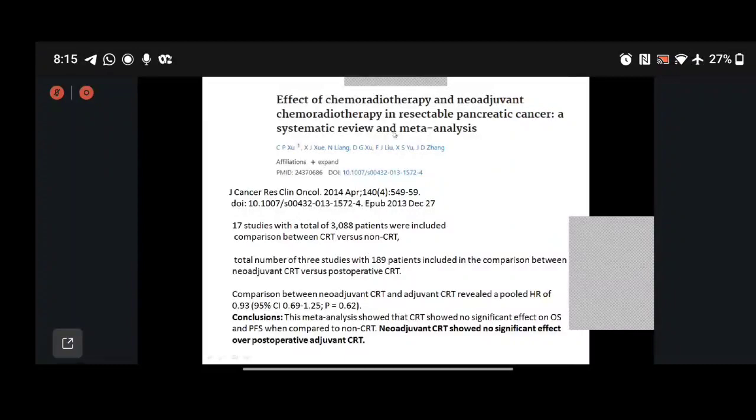The next meta-analysis was by Zhu. This was in 2014, and they studied 17 studies and 3,000 patients were included. This study also had other aspects. One is comparing between CRT versus non-CRT, and the other comparison versus neoadjuvant CRT.